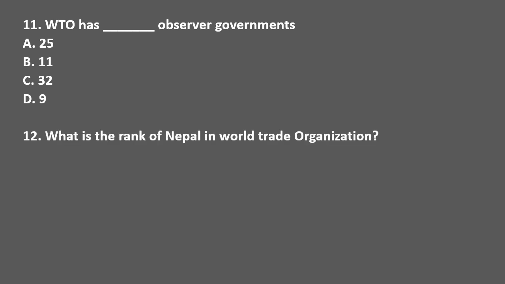Next question. What is the rank of Nepal in World Trade Organization? Options are 140, 141, 142 and 147th. The correct answer is option D, 147th.